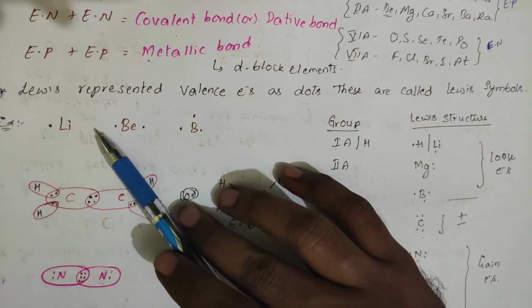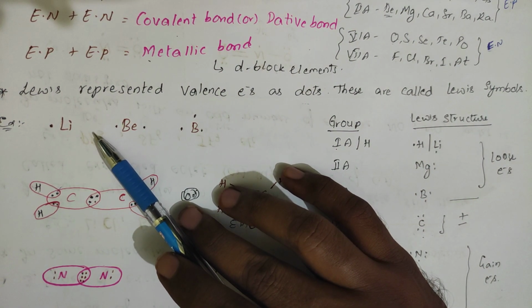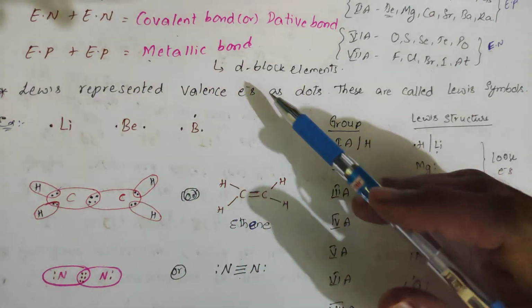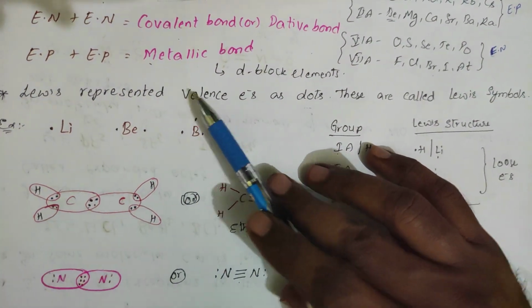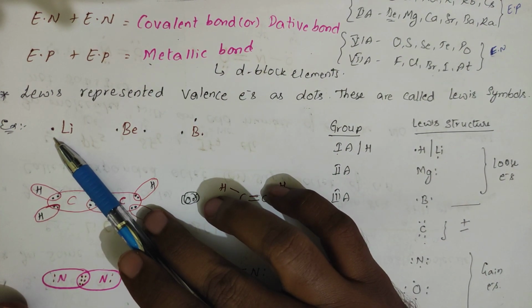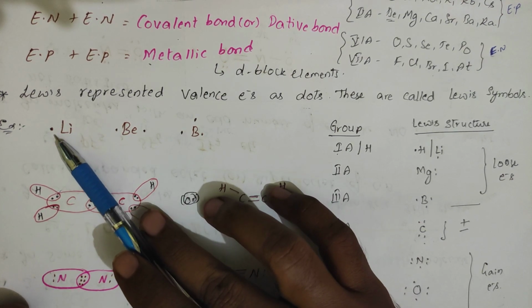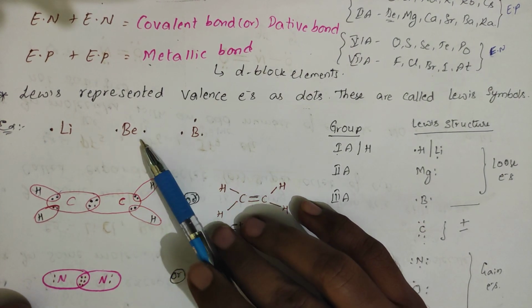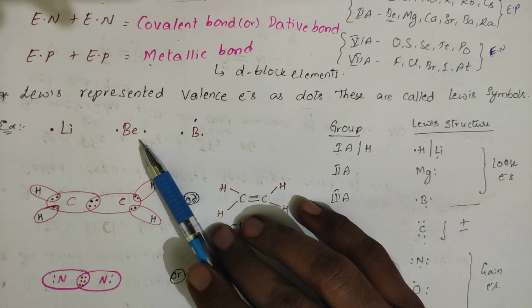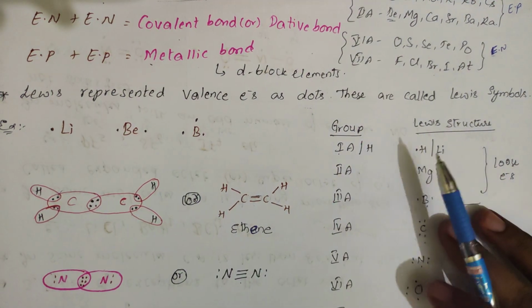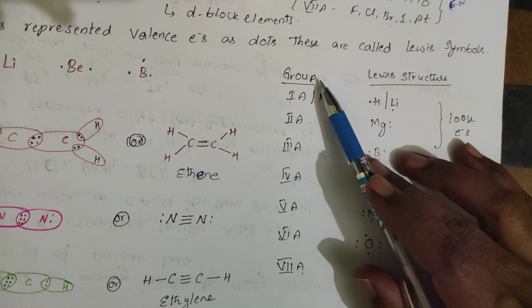So what did the scientist Lewis say? Lewis said the valence electrons are represented in the form of dots. Lithium has 1 valence electron, so it is represented with 1 dot. Beryllium has 2 electrons, so it is represented with 2 dots. Boron with 3 dots. See, these are the general Lewis dot structures for all the groups.